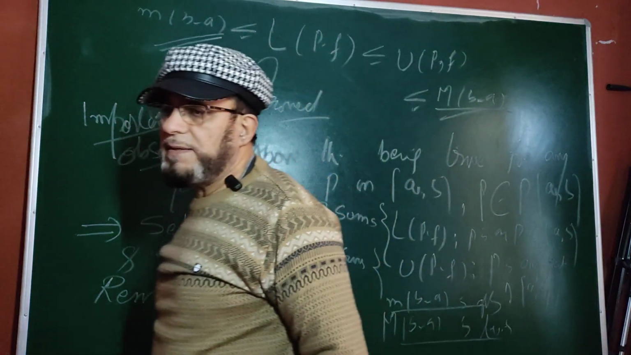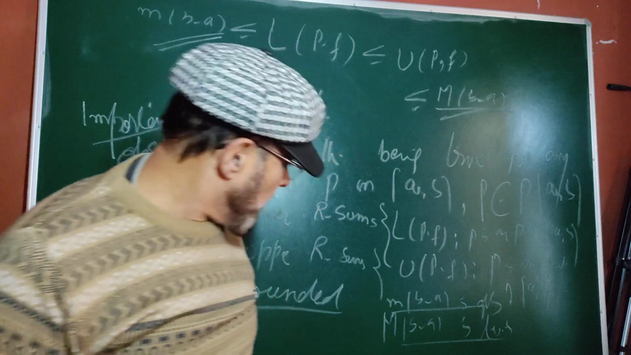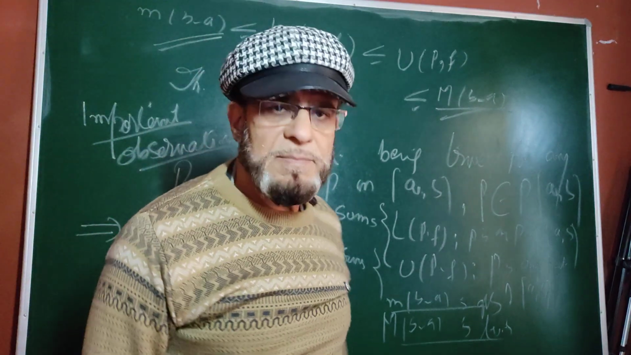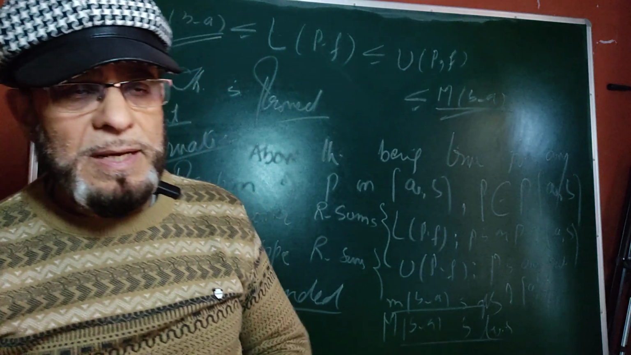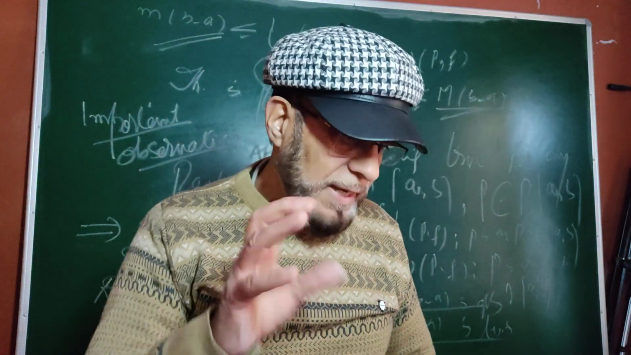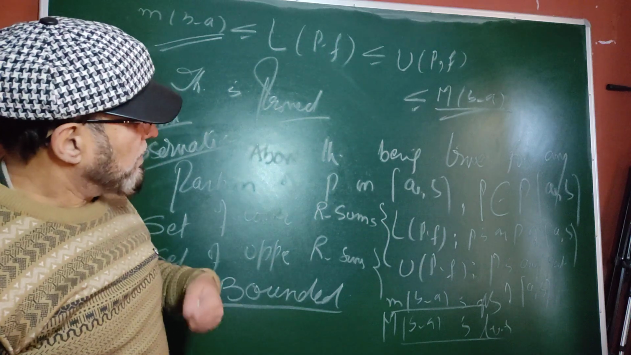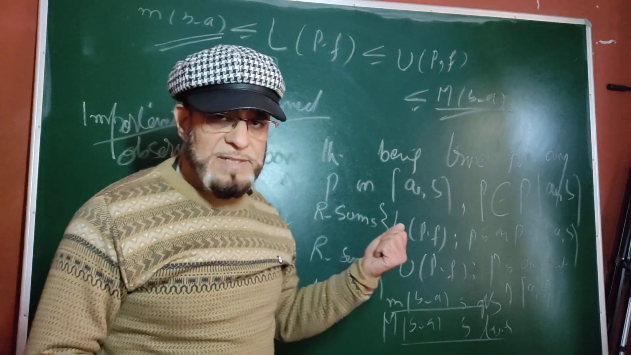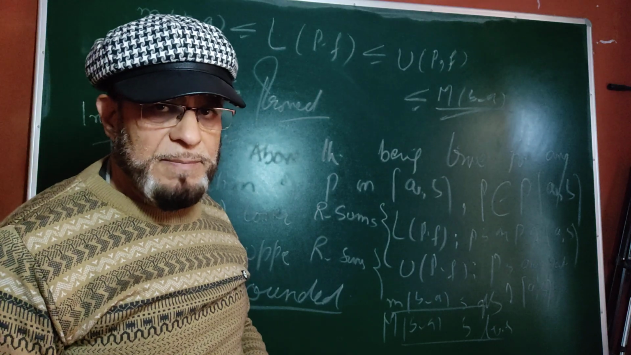Capital M times B minus A means the LUB, the supremum, and small m times B minus A remains the GLB, because lower Riemann sums and upper Riemann sums are caught between the minimum and maximum. This is very important, and you should probe this result fully. But before probing it, go to the previous lecture. That will help you to understand lower Riemann sum and upper Riemann sum.